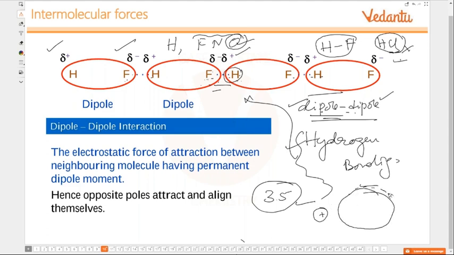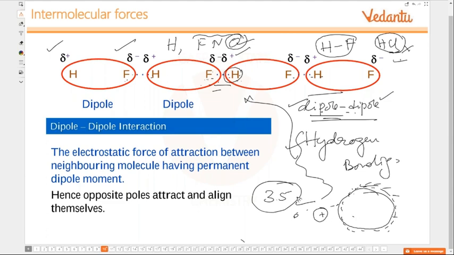Okay, the charge which is there on the Cl atom is distributed over a larger area. Its charge density is very, very less. That is the reason it cannot form hydrogen bonding. Hydrogen is so tiny, how is it going to form a bond? Right?